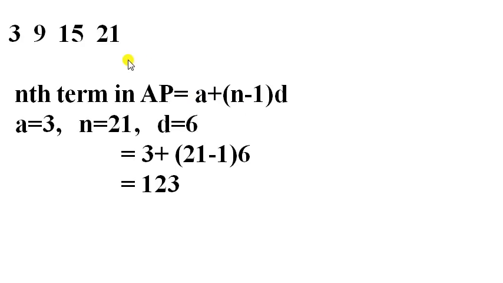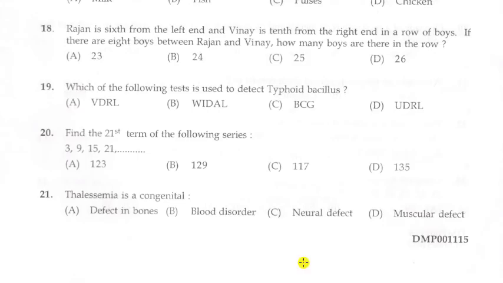Here we have to find out the 21st term, that is, there are total 21 numbers. So n is equal to 21. D is the difference. The difference in this series is 6. So while substituting these numbers in this formula, we will get the answer as 123. So the 21st term of the following series is 123.